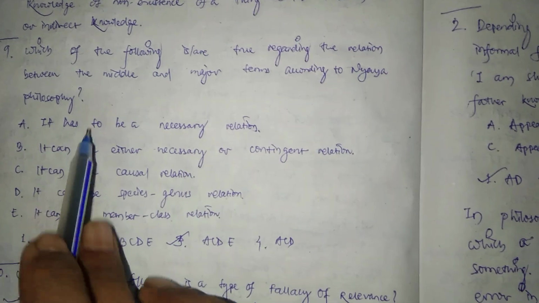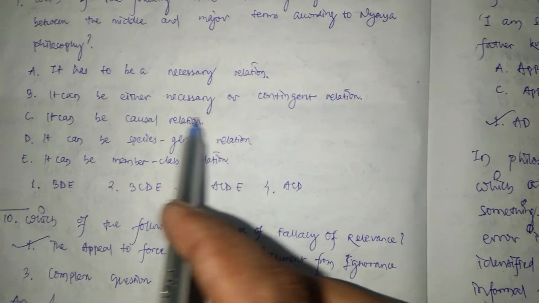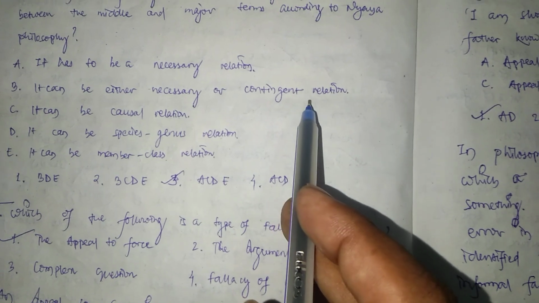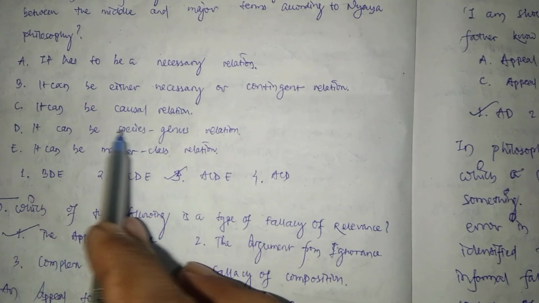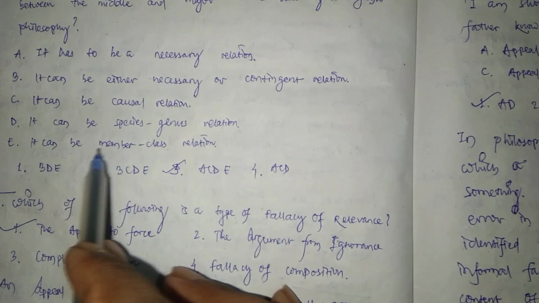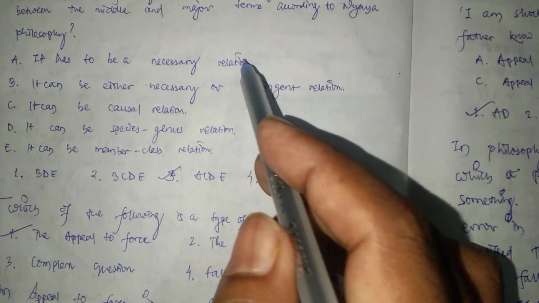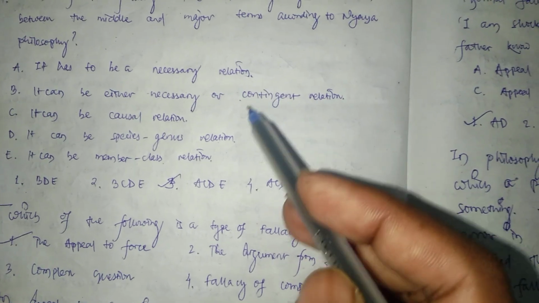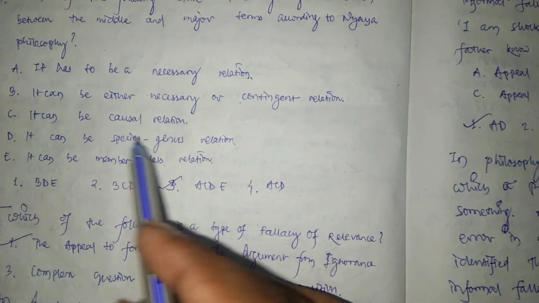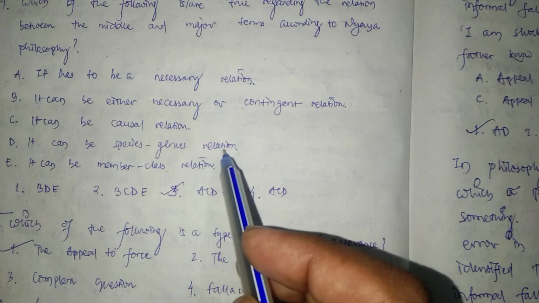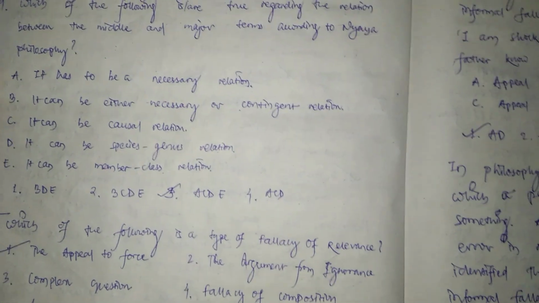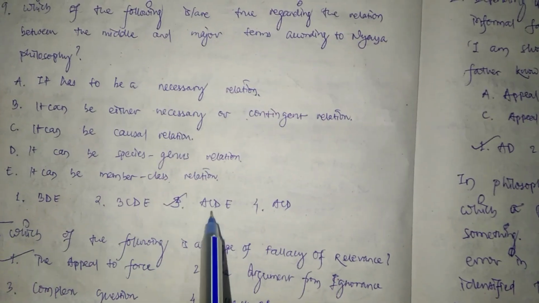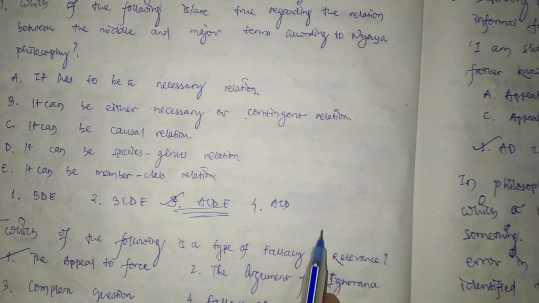Question number 9, we see that which of the following regarding the relationship between the middle term and major term in Indian philosophy: it has to be necessary relation, neither necessary nor contingent relation, causal relation, species genus relation, member class relation. As these two are contradictory statements, these two both cannot be taken. And causal relation is true, species genus relation is true. Hence answer is option 3.